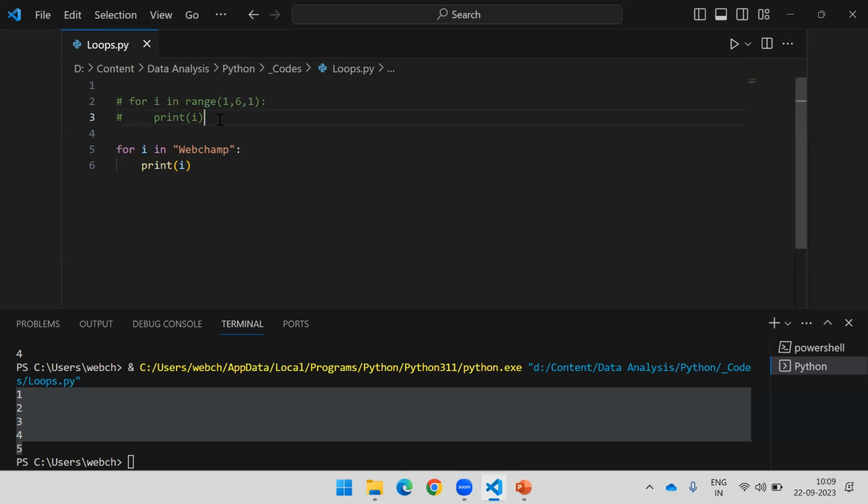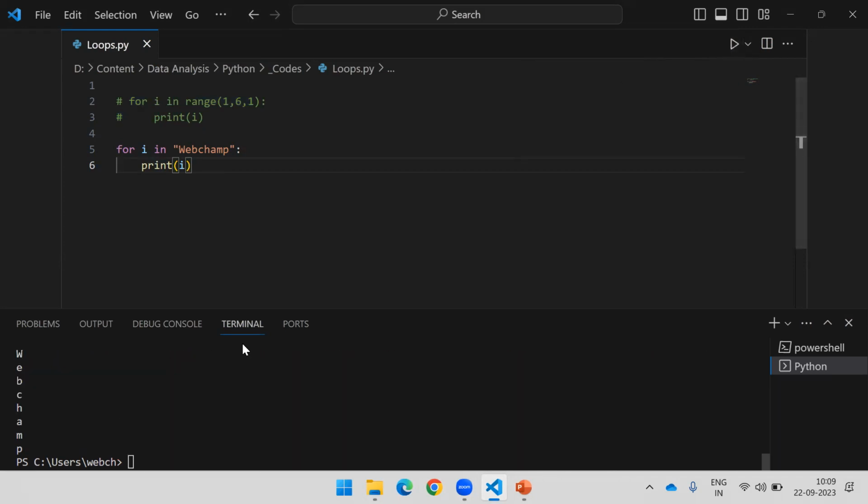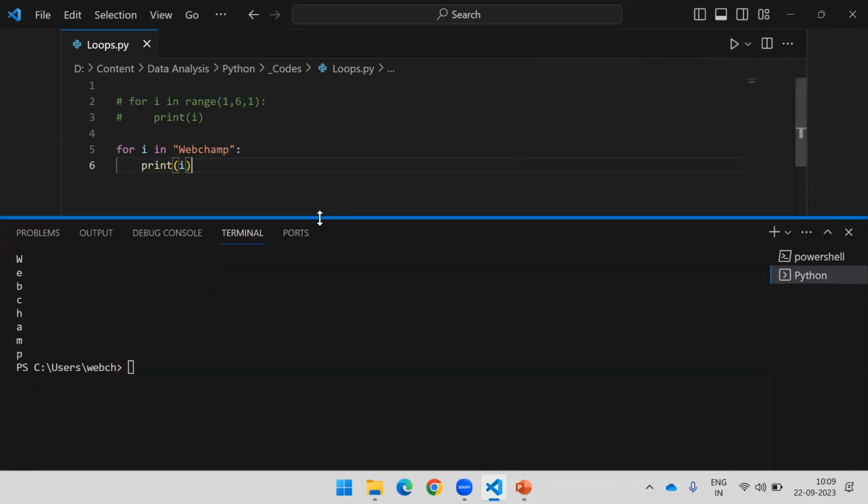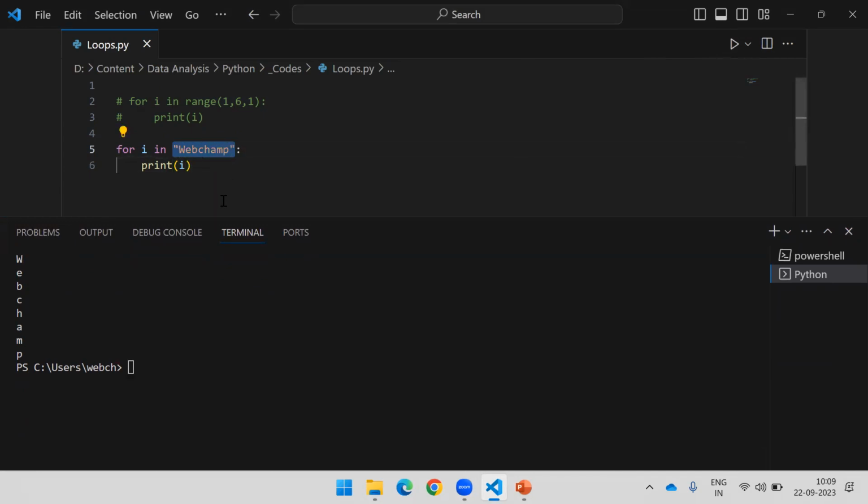Okay, so like this, I can select, and if you simply press Control question mark, it will comment out. In most of the IDEs, this is what is going to work. Now if I run this, you can see that it is printing PyCharm. Each character of this sequence will be extracted.